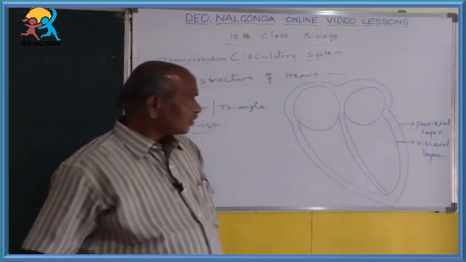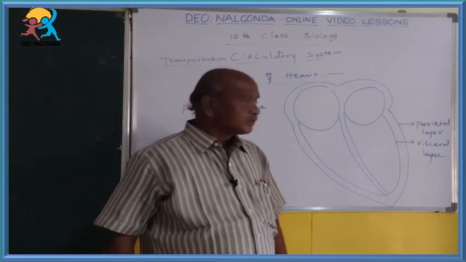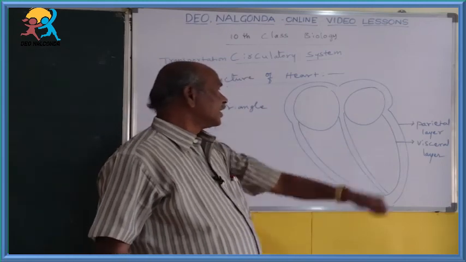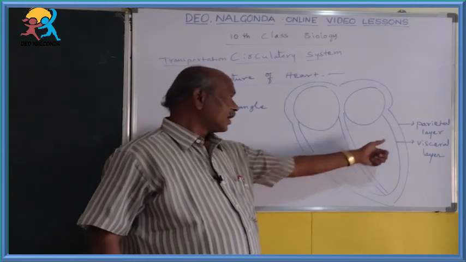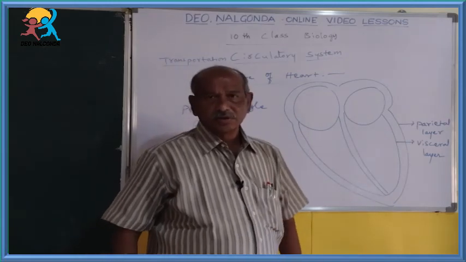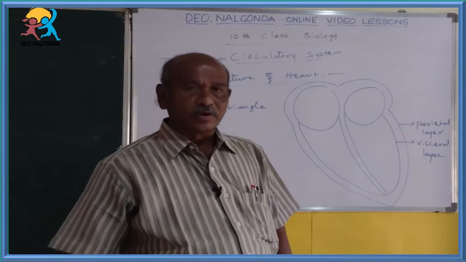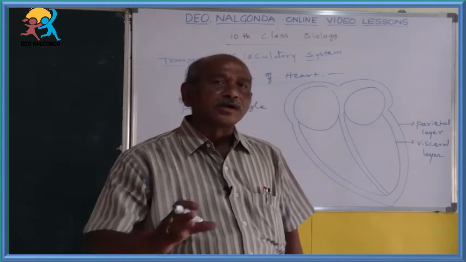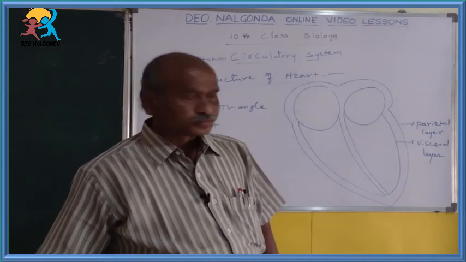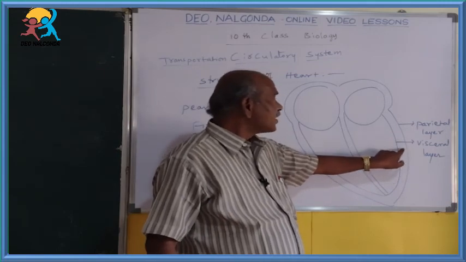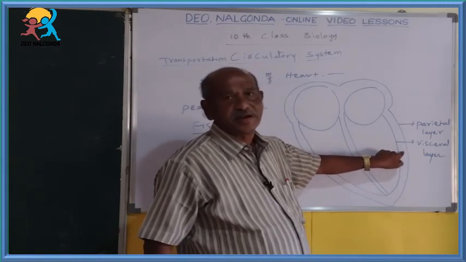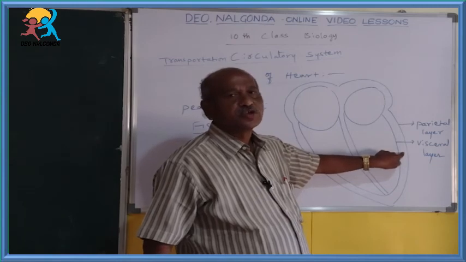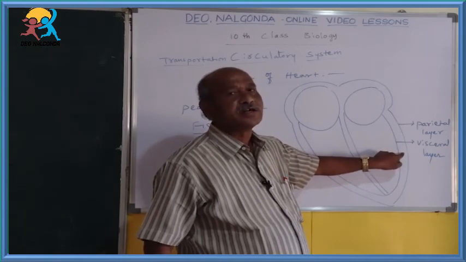Together these two layers are known as the pericardial membranes. Between these two pericardial membranes, a space is present. That space is called the pericardial space.